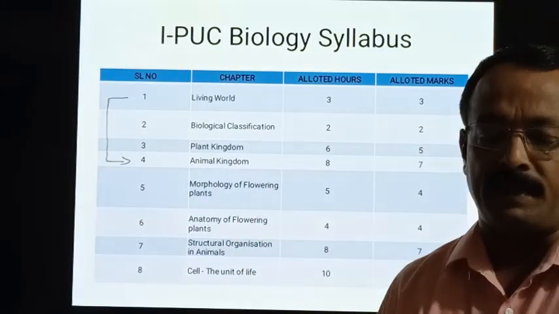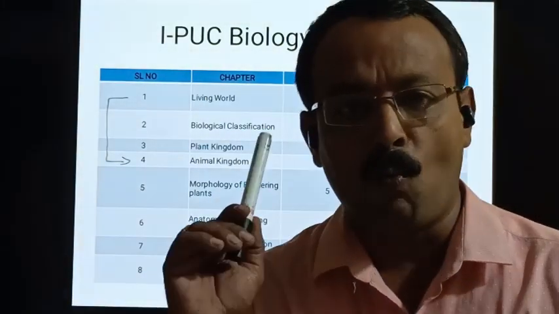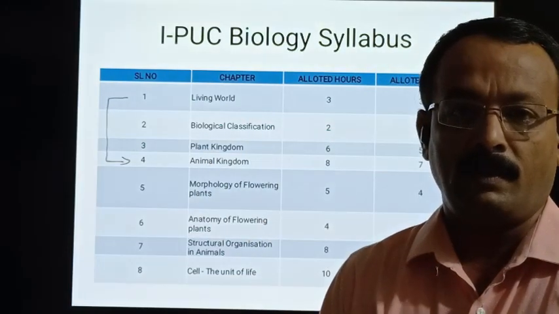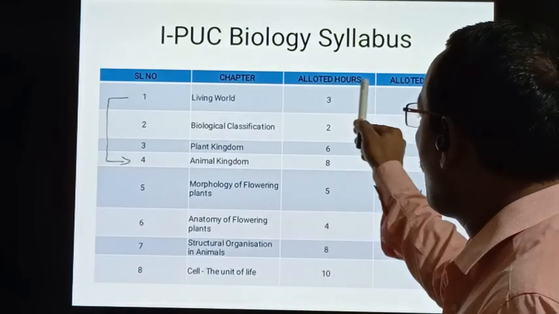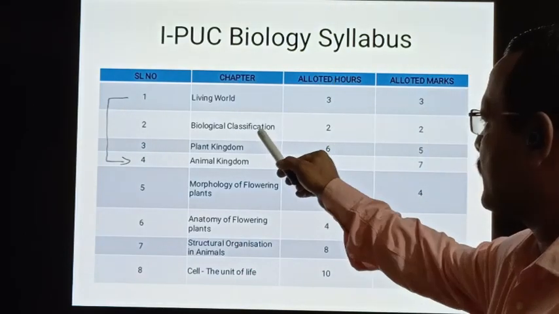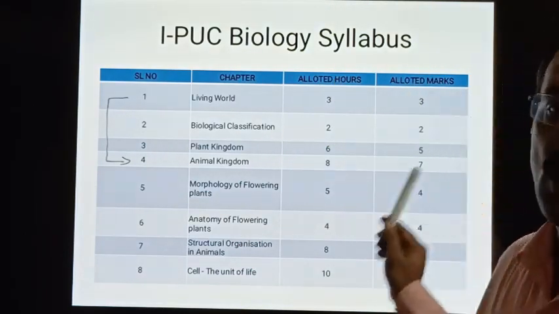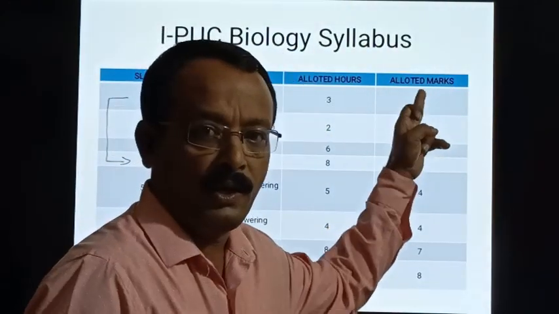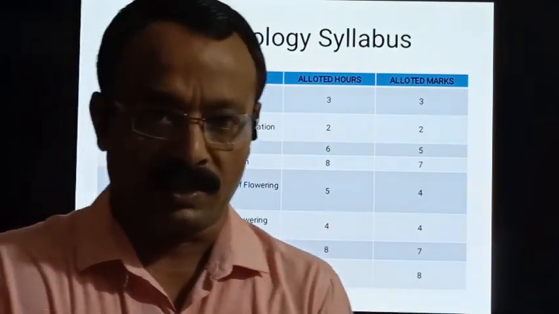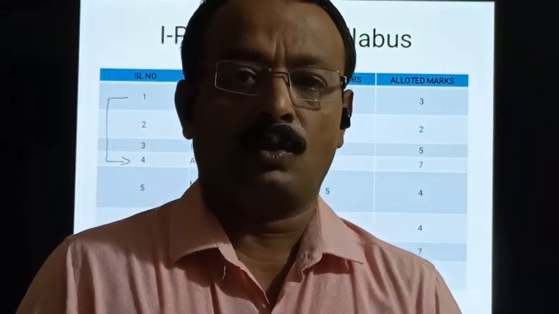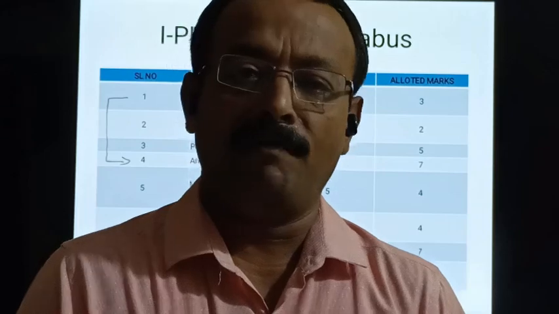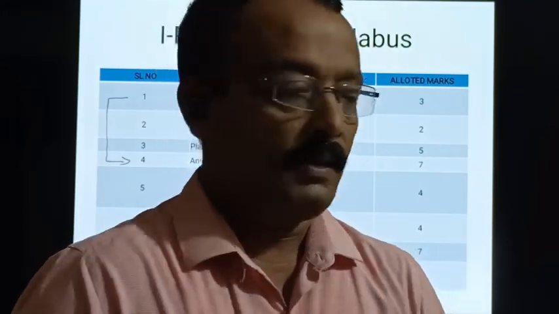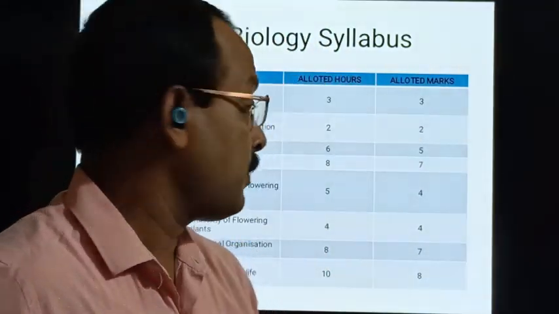The second chapter in Unit 1 is Biological Classification. The allotted hours is 2, and the allotted marks is only 2. So, by seeing these marks allotted, you can plan yourself, which is the important chapter, and in which chapter we have to be thorough with 1 mark and 2 marks questions. Like that you can understand.